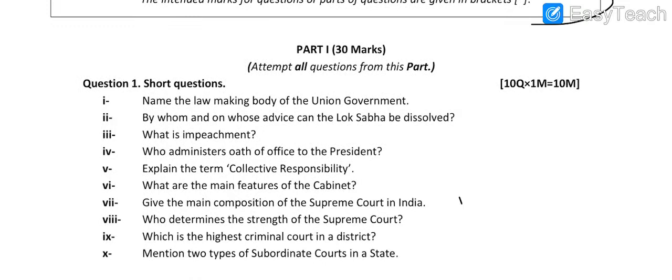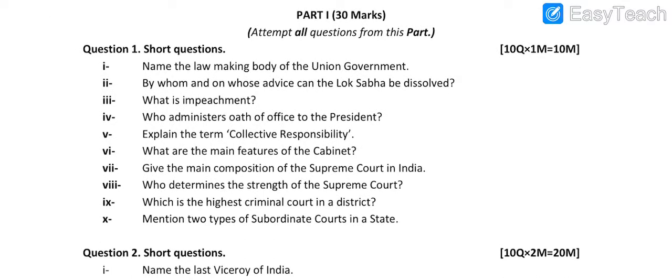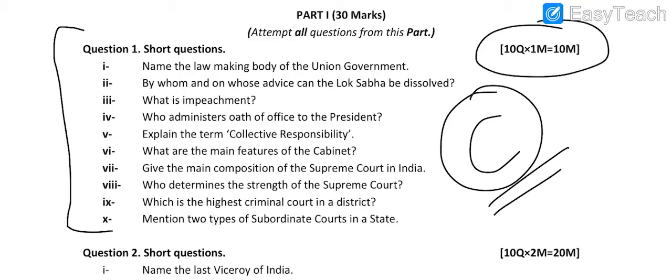The paper will be divided into two parts. In the first part, these are the questions from Civics, 10 questions of 1 mark. You can pause it over here and write these questions.